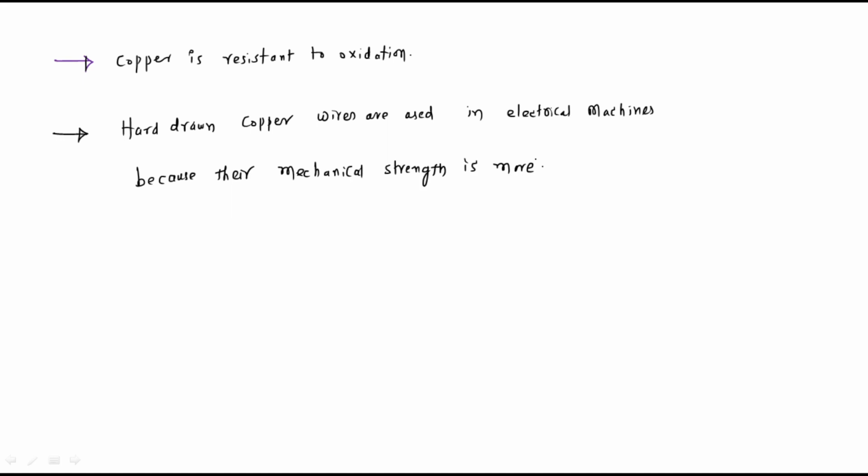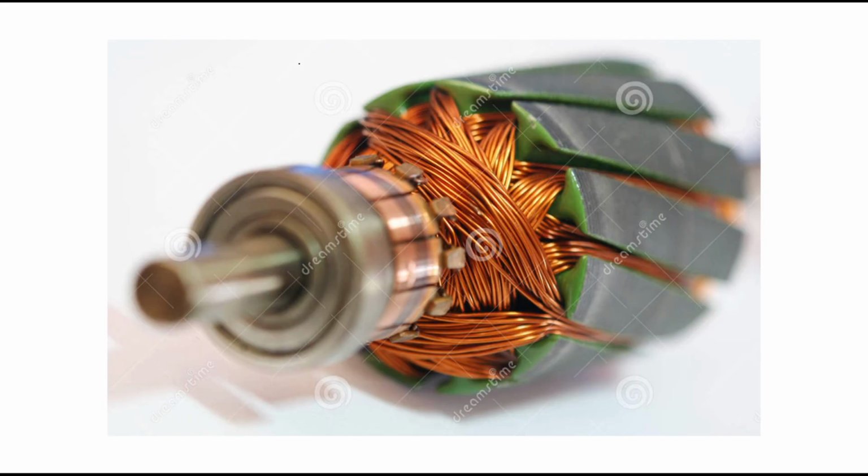Why do we need this copper? For winding purpose. So you can observe here, this is nothing but copper wire. This is a skewed armature, and these are nothing but slots.